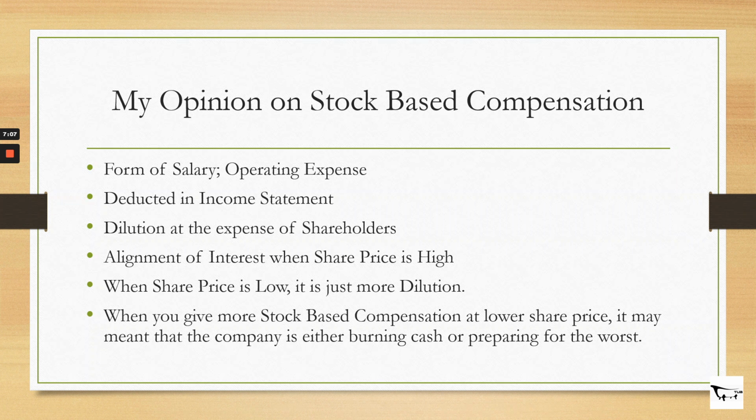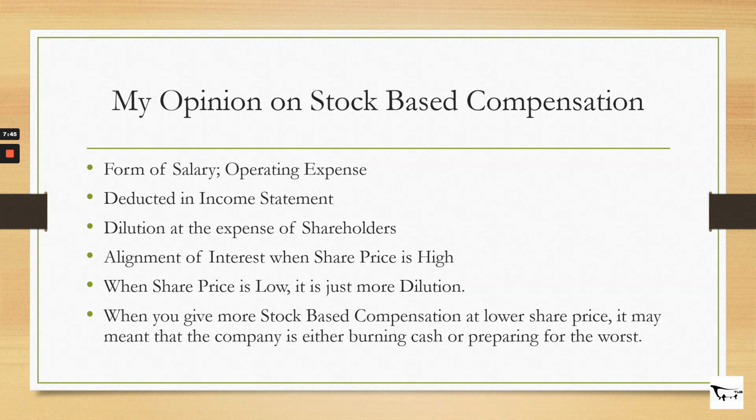However, that only holds when the share price is high. When the share price is low, it actually causes more dilution, because the stock-based compensation could be tagged at the more recent share price, which is right now. As you can see at the start, I said the market is in free fall. The market is red. So the share price for most stocks right now is definitely much lower than what it was over the last 2 or 3 years. So as I conclude here, when you give out more stock-based compensation at a lower share price, it may mean that the company is either burning cash or preparing for the worst.